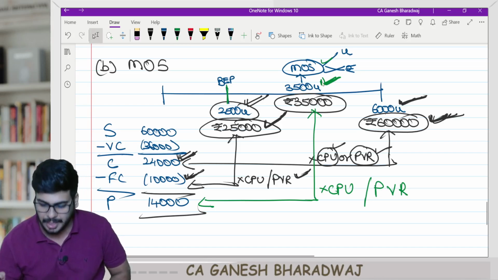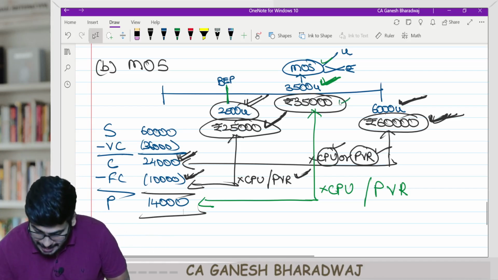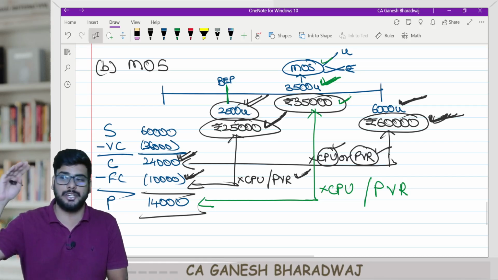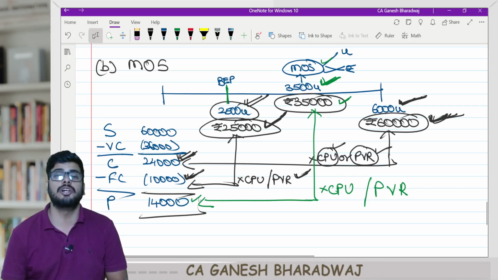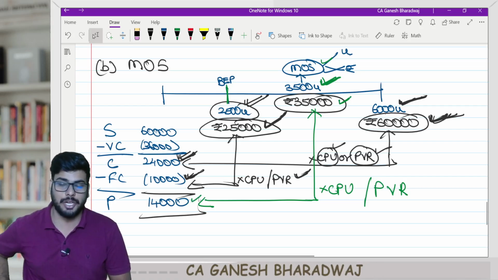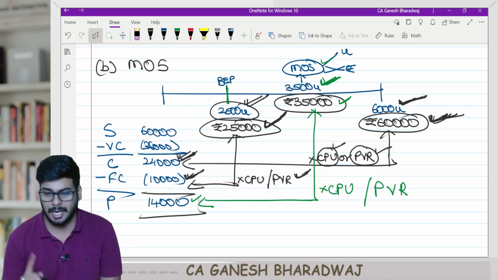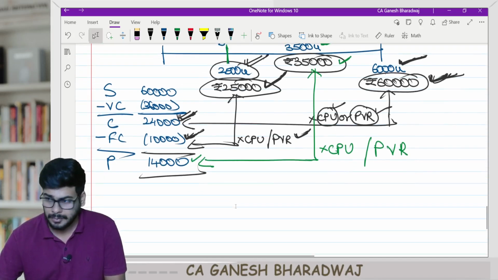So 3,500 into 4, how much is that? 14,000. Or I can say this extra 35,000 rupees worth of sale generated a PV ratio of how much? 40 percentage. 35,000 into 40 percentage, that way also I get 14,000 rupees. Are you clear with this, guys? Are you all able to understand this?